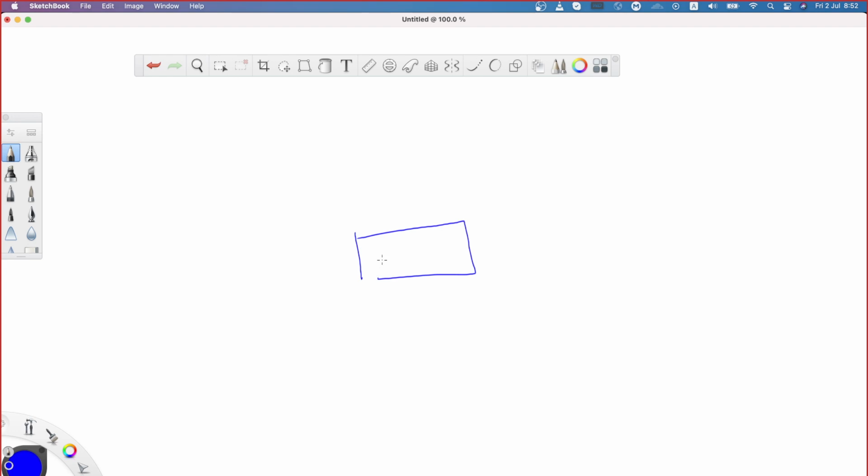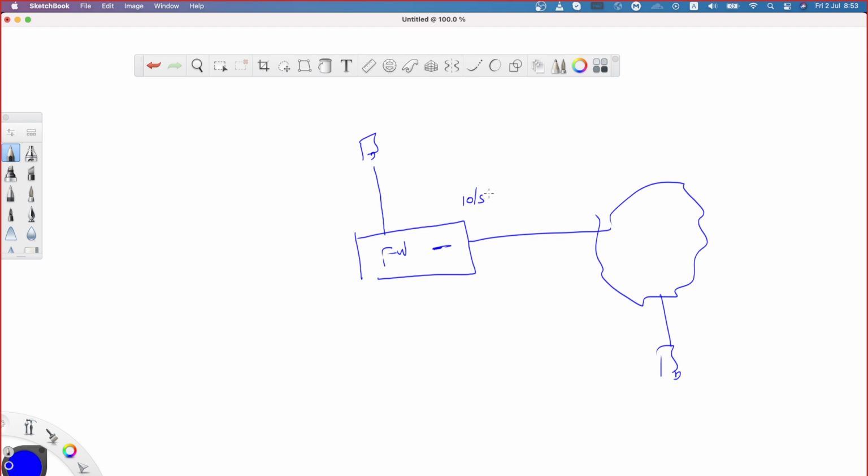Now, this is my firewall, okay? And this is where my server is. And somebody is trying to access it from the internet. Assume that I have configured some sort of thresholds here to identify a SYN flood attack. I have asked the firewall to proxy it. So this is going to be 10 connections per second, a very small amount, but I'm just giving you an example, from the same source. Now assume that I'm sending the SYN packet, the 11th SYN packet. Since I have started monitoring, this is the 11th SYN packet of that second.